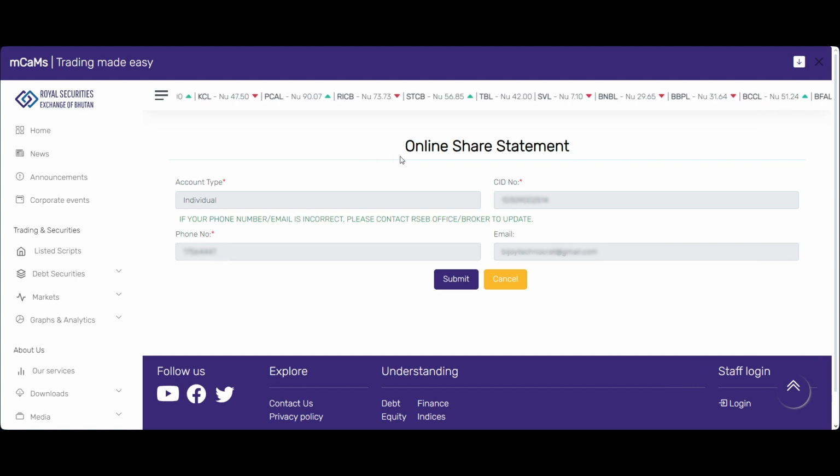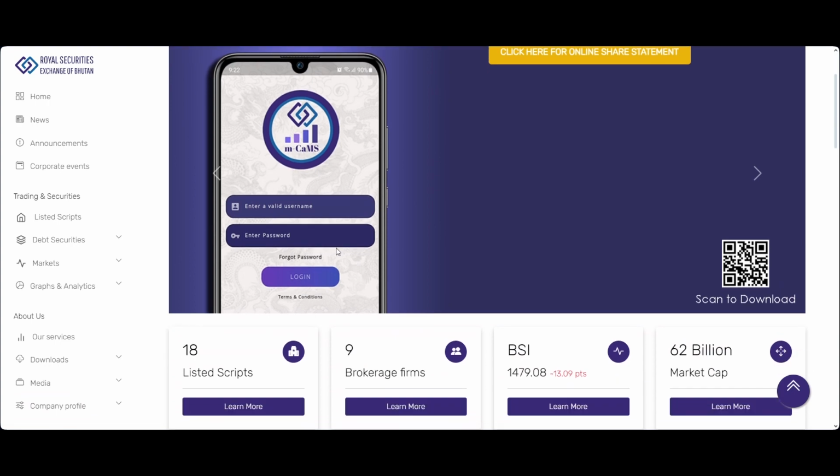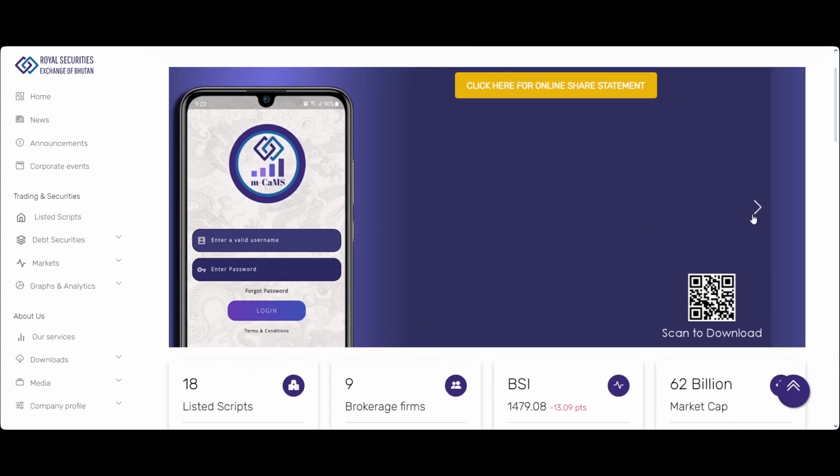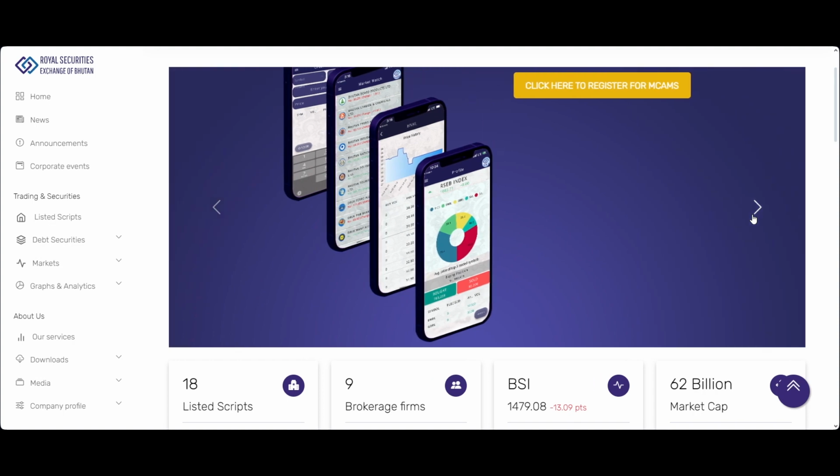Okay. So speaking of MCAMS, I think if you go to home, there's also a guide that you mentioned earlier about how we can register for MCAMS. But I think there's also a way for Bhutanese living abroad to register for MCAMS, right? Yes. So where is that form?